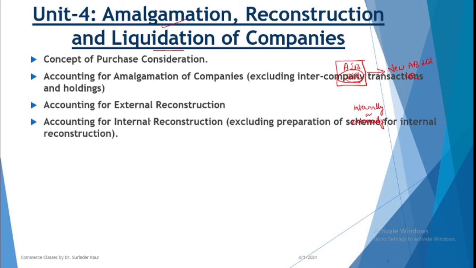Now in internal reconstruction we will be studying the accounting part, but how that scheme is actually prepared won't be within the purview of our course. So we won't go for formation or making of the scheme. The scheme will be given to us, and we'll account for the same. Then you have accounting for liquidation of the companies. It is much similar to winding up of the firm and closing of the books. But yes, herein we will be following all the relevant standards.